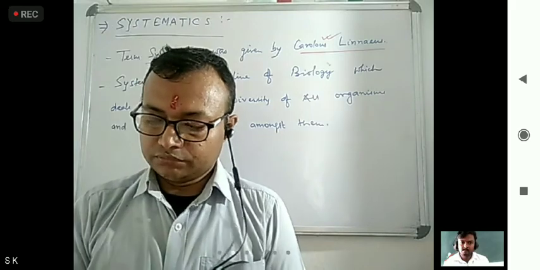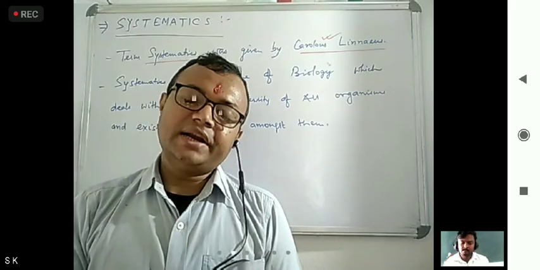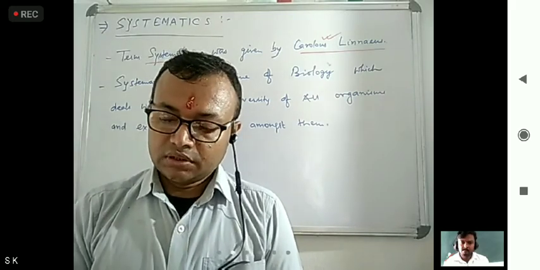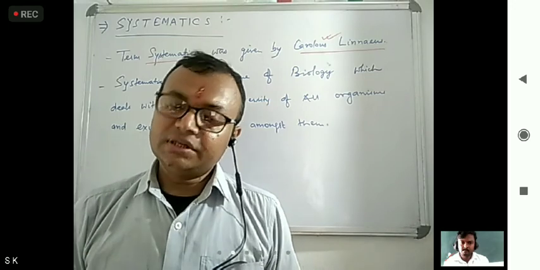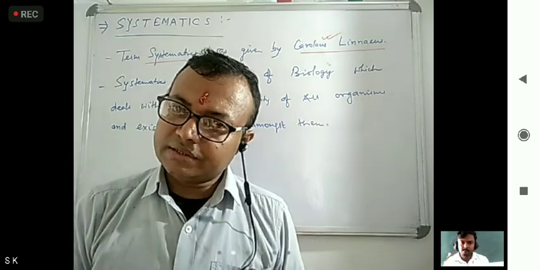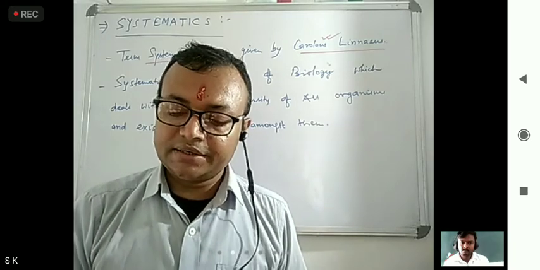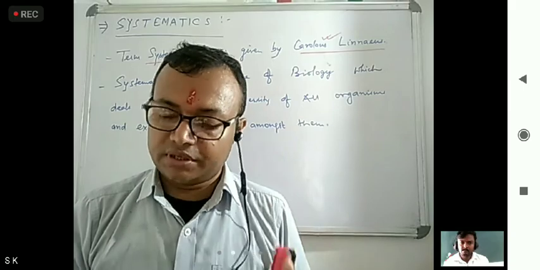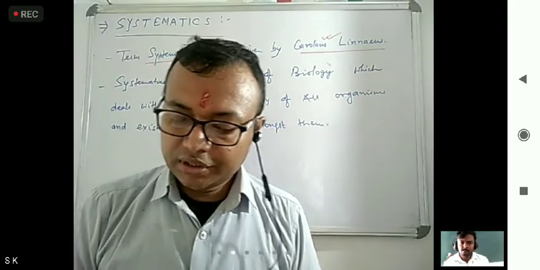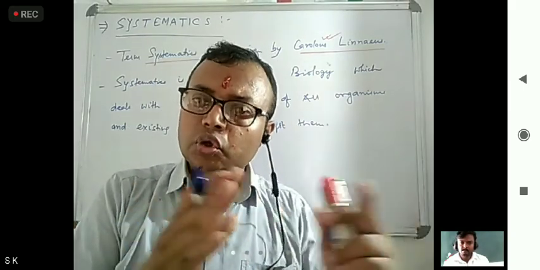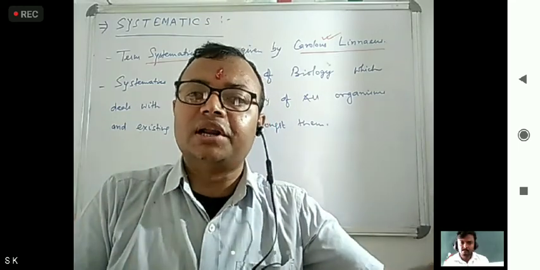Okay, now one scientist was there who considered systematics as the study of diversity, and that scientist was G. G. Simpson, who also correlated it with evolutionary relationship.